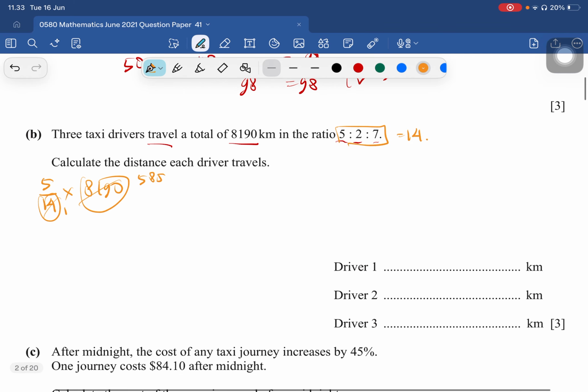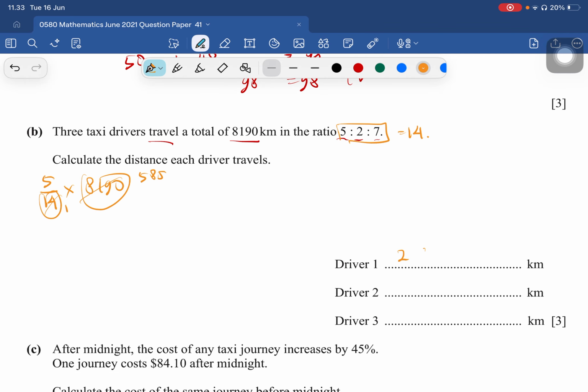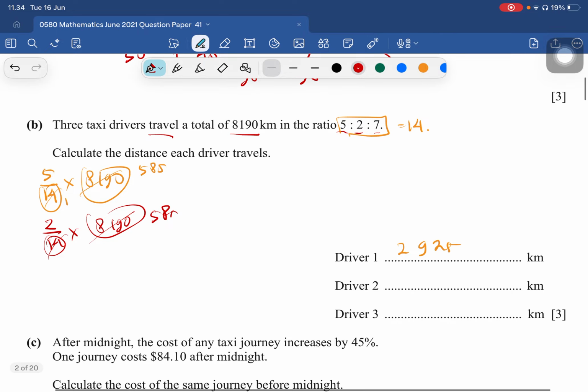So the first driver is 2,925 kilometers. The second driver is 2 over 14 multiplied by 8,190. We divide by 14, 585, then we multiply by 2. So we got 1,170.